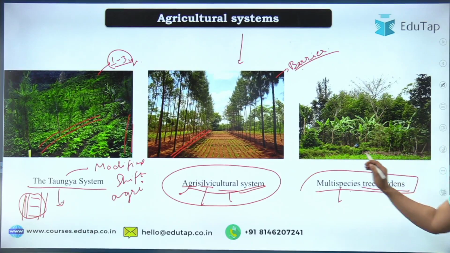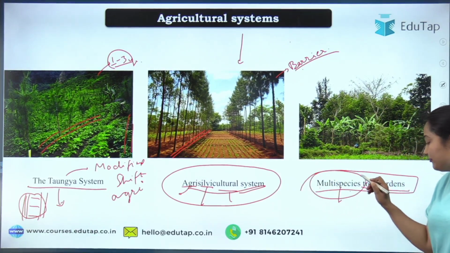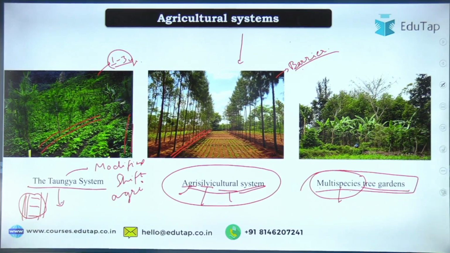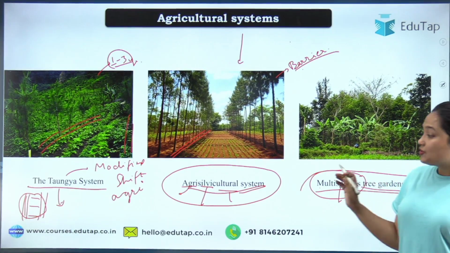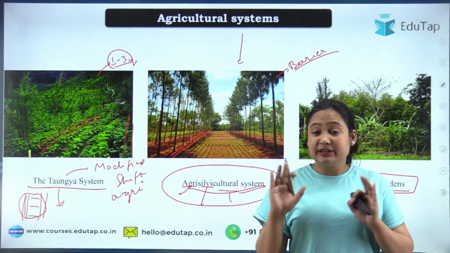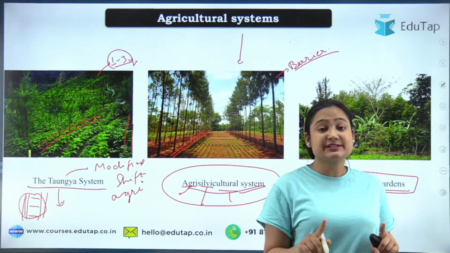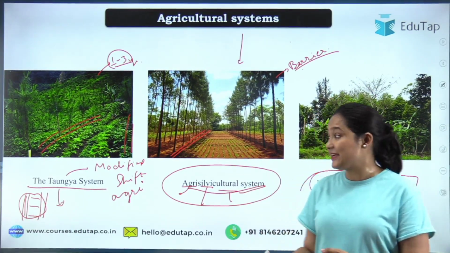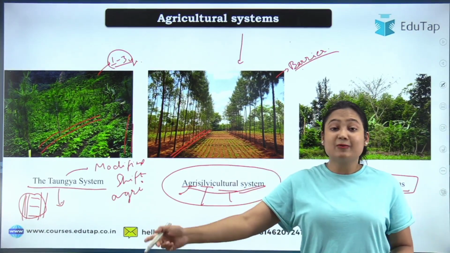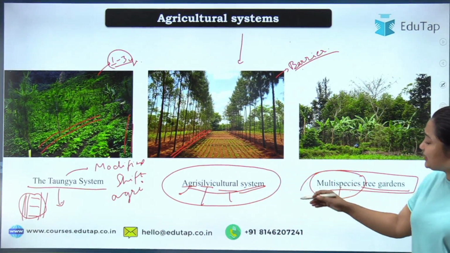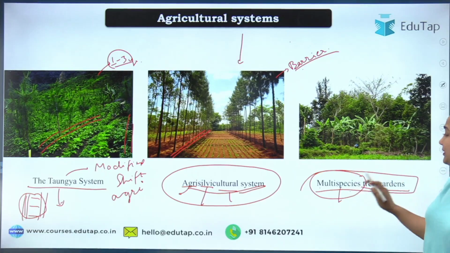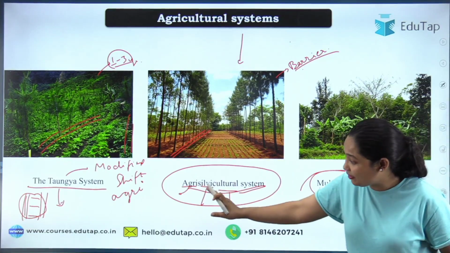Okay, you are preparing the garden using different kinds of trees, and the trees belong to different species. That's why it is a multi-species tree garden. So I think that is quite clear. It was simple, and if you don't understand, do let me know in the comments. I'll re-explain it. Or you can re-watch the video. Okay, you can actually guess everything from the term itself. Everything is given in the name.